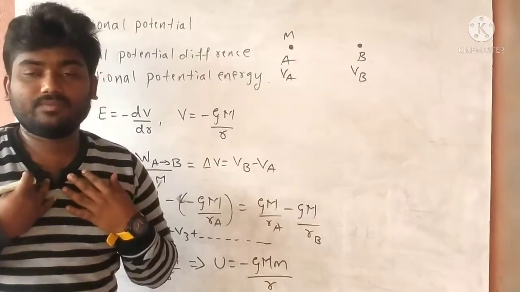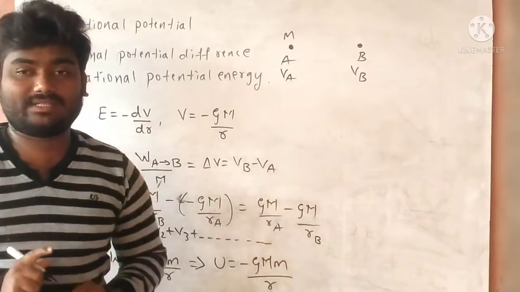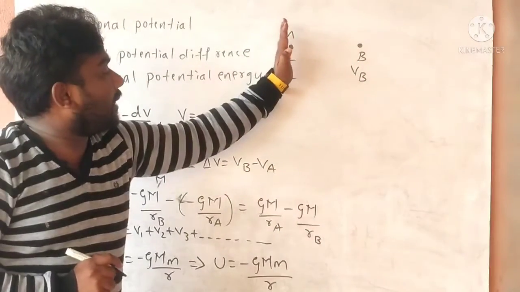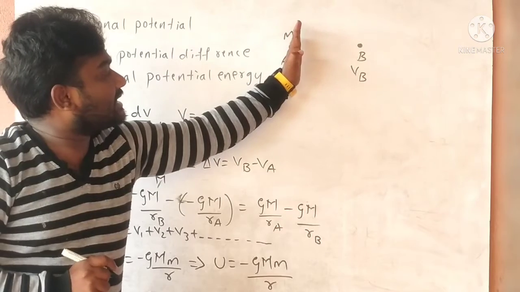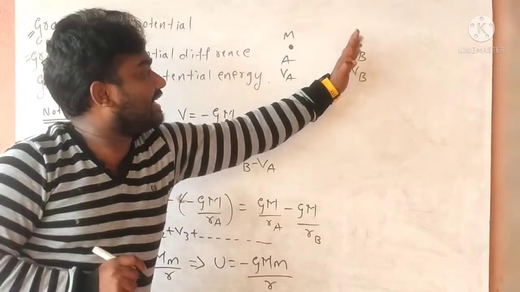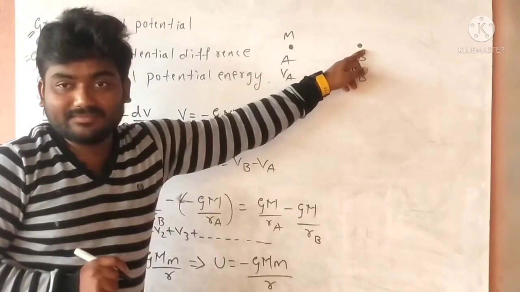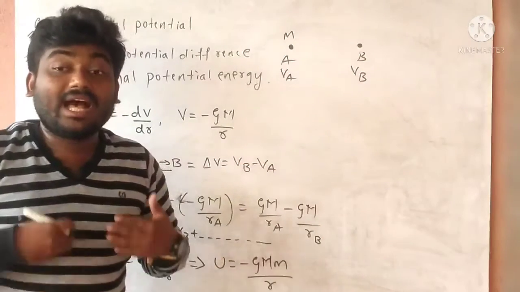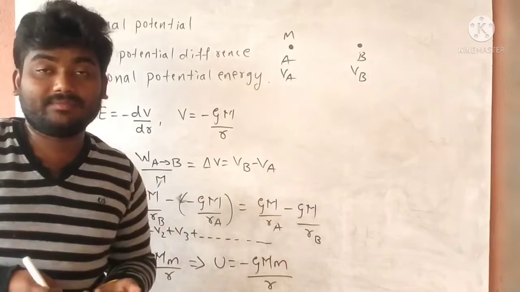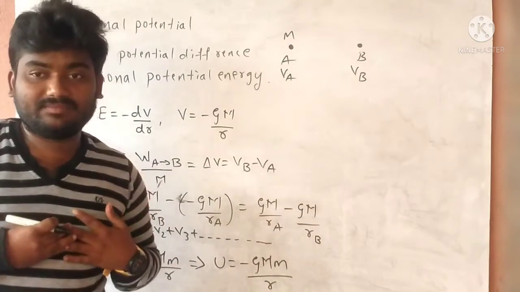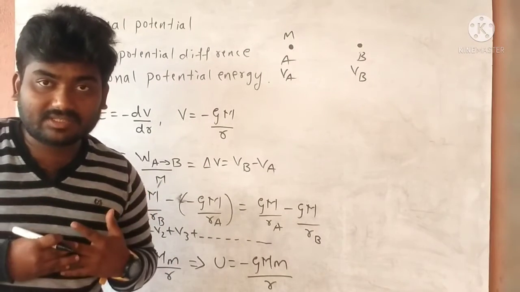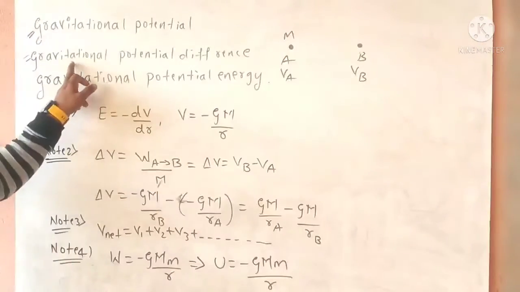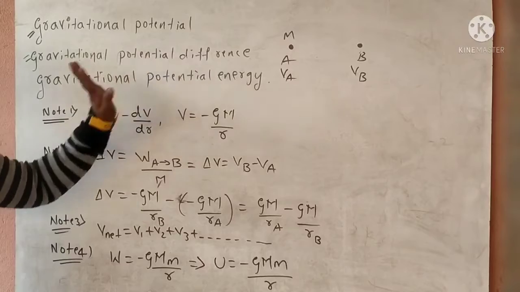So what should I do? Yes, I must do work. I am going to apply the force. It will displace a little and it will come here. Getting or not getting, children? So what I did is work, I spent my energy. Getting what I am telling, children? So this work done is what? Potential difference, gravitational potential difference.